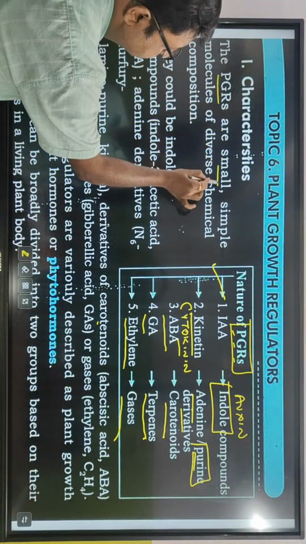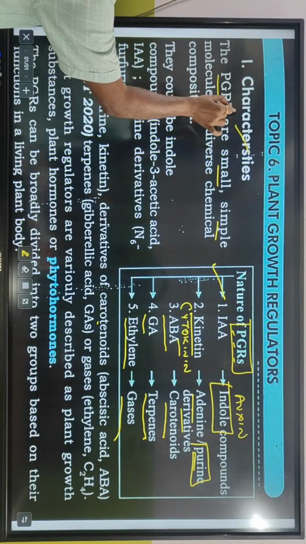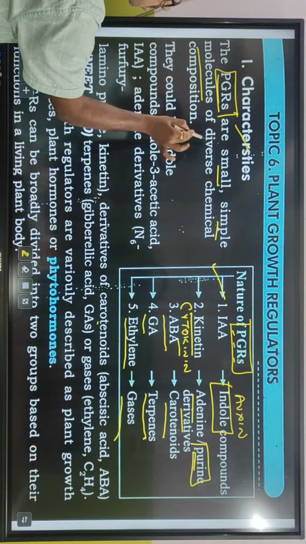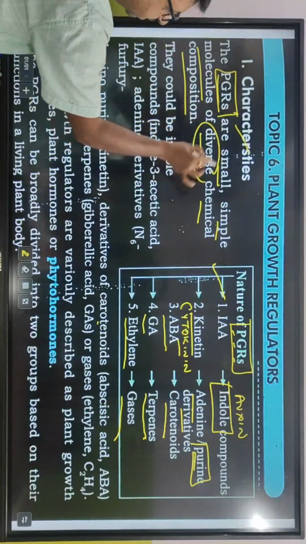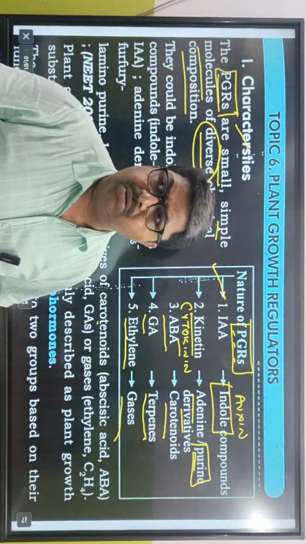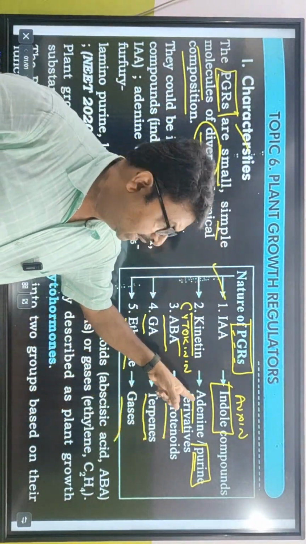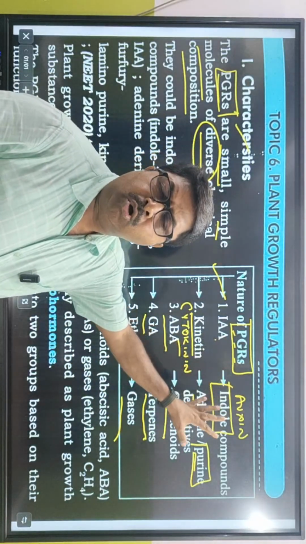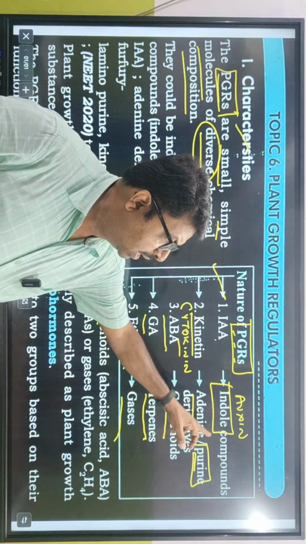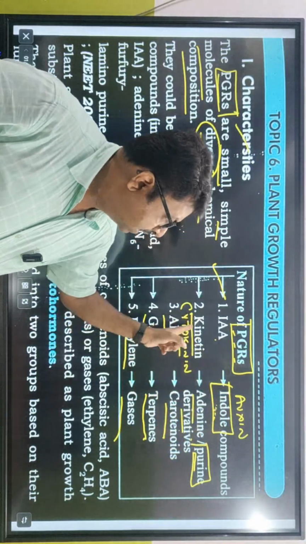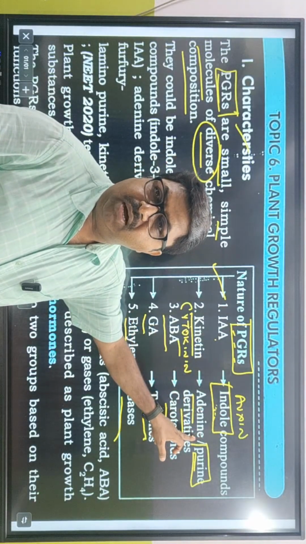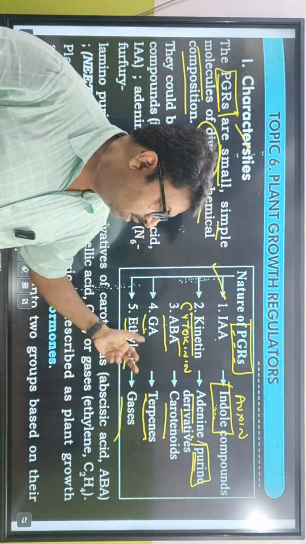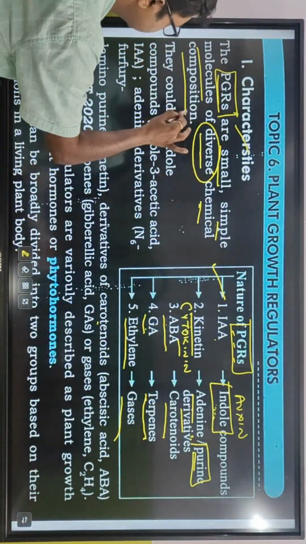The PGRs are small, simple. The key characteristics are, we will have to say PGR again and again. Plant growth regulators are small, simple molecules of diverse chemical composition. So this is very, very important. They have got diverse chemical composition. None of them are the same. When we talk about indole acetic acid, that means we are talking about auxin. Auxins are indole compounds. Cytokinins are purine compounds, purine derivatives. Abscisic acid is a carotenoid derivative, gibberellins are terpenes, and ethylene is gaseous. So they have diverse chemical compositions.